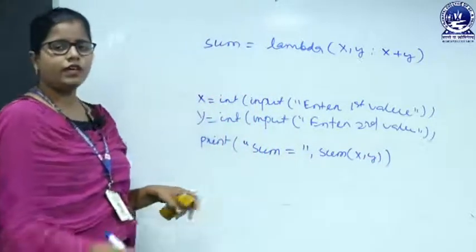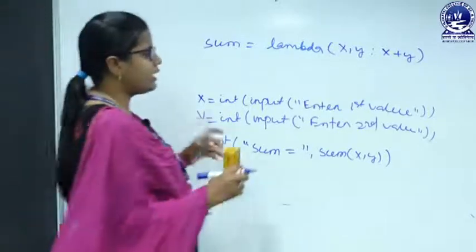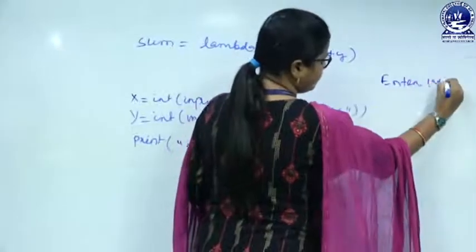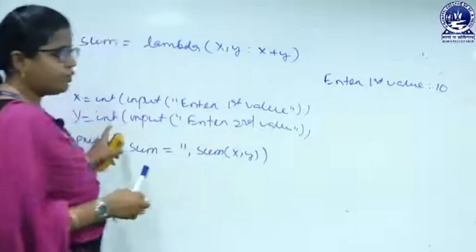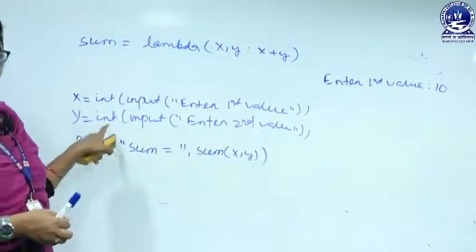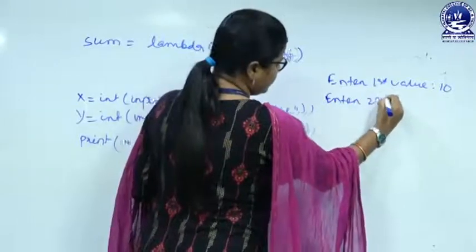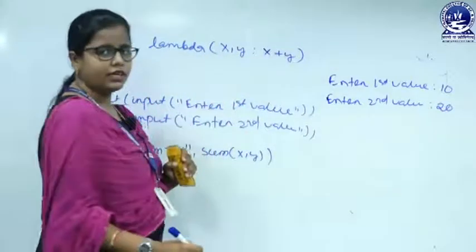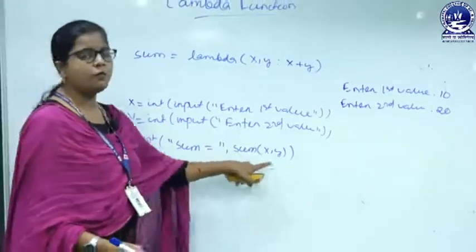Okay. So, when our execution starts from here, the output screen will print enter first value, suppose I am entering 10, then we go for entering the value for y. Enter second value, suppose I am putting 20 here. Next, sum equals sum of x, y.